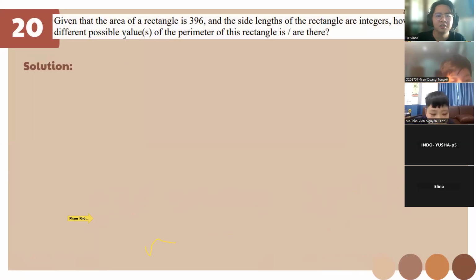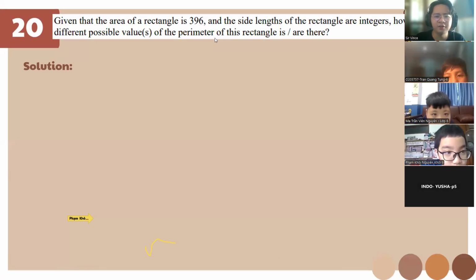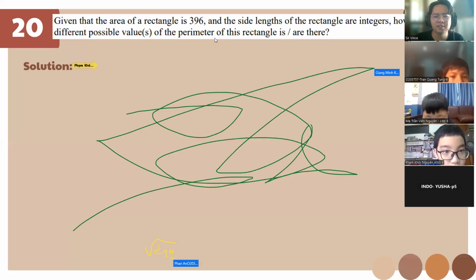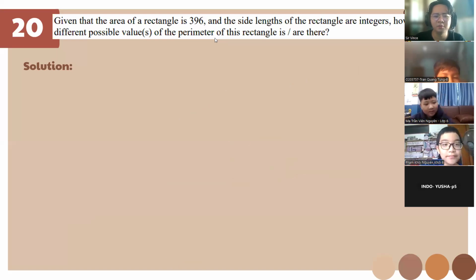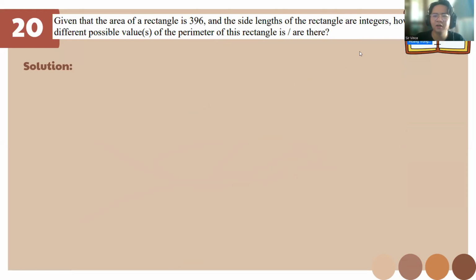Focus. Okay, for this one, class, given that the area of a rectangle is 396 and the side lengths... What the heck? Who did that? I don't want to remove another student. Let's just chill. I can see your name, so you don't embarrass yourself, because the recording is going to be shared with everyone. You're going to see your name disrupting the class.